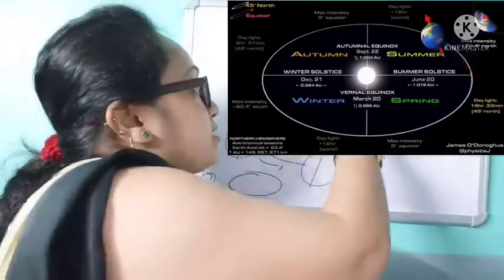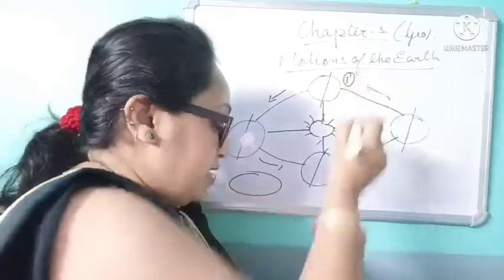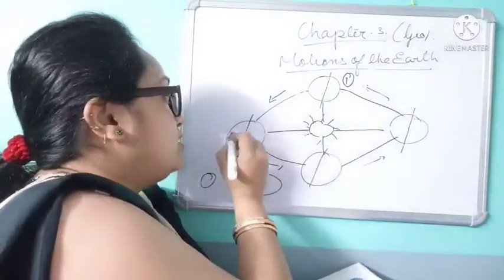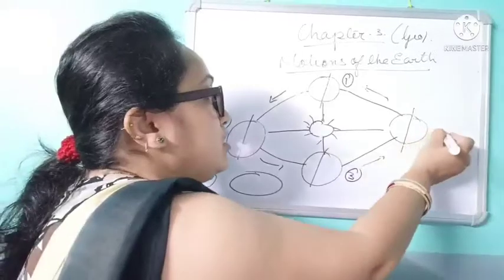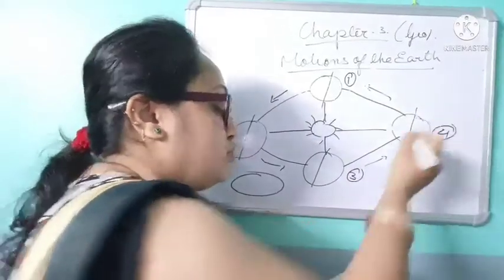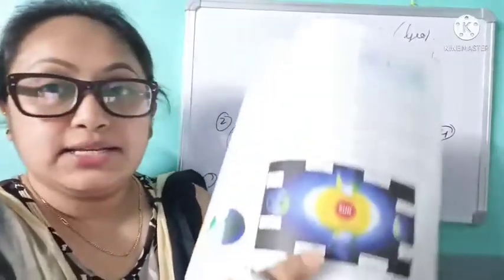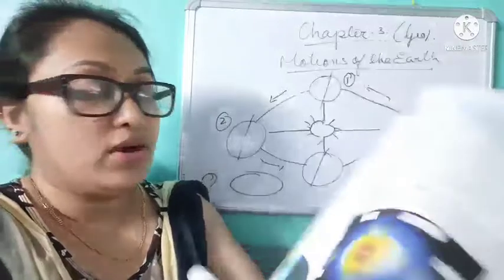So this is marked as position 1, then position 2, position 3, then position 4 in this diagram.